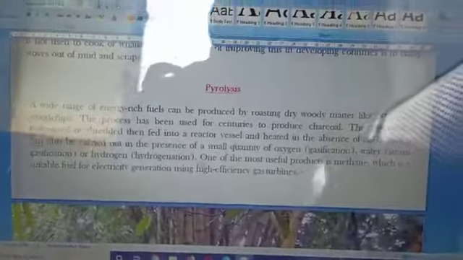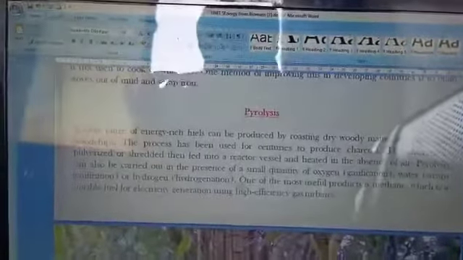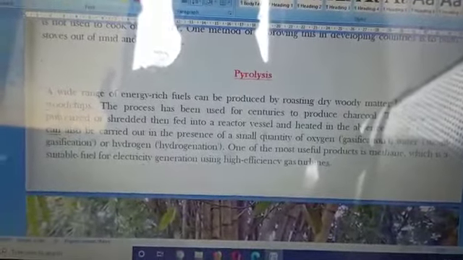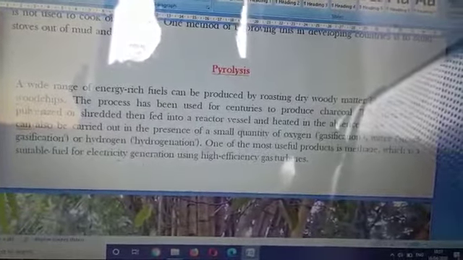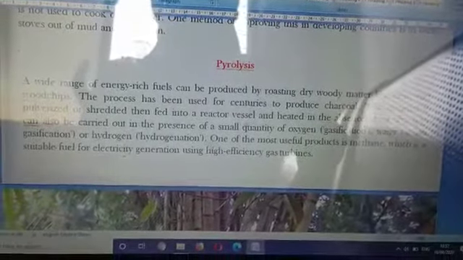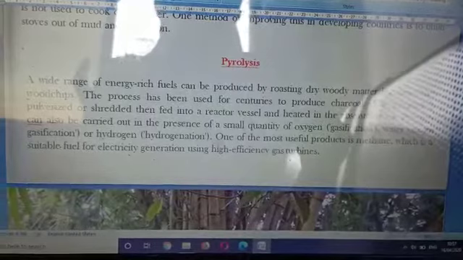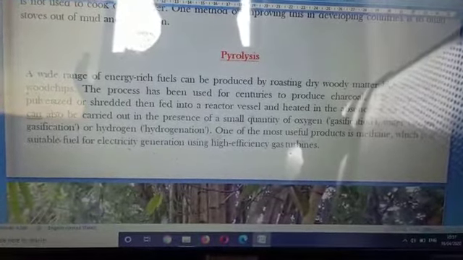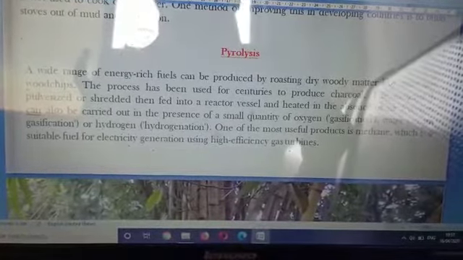How is it produced or how is it used? Pyrolysis is used to produce basic energy-rich fuels by roasting dry wood matter like wood chips. This process has been used for centuries to produce charcoal, by heating and roasting the wood chips.